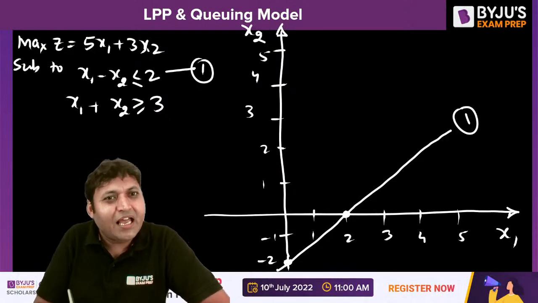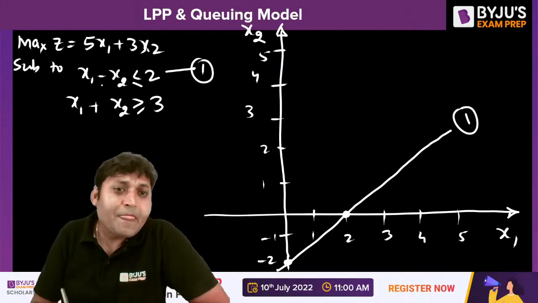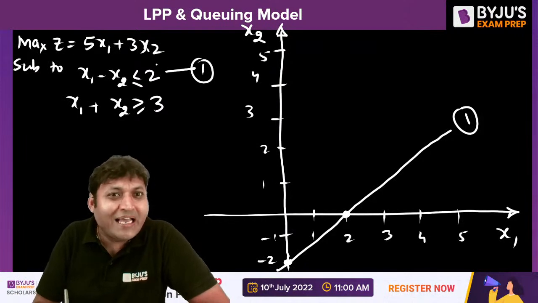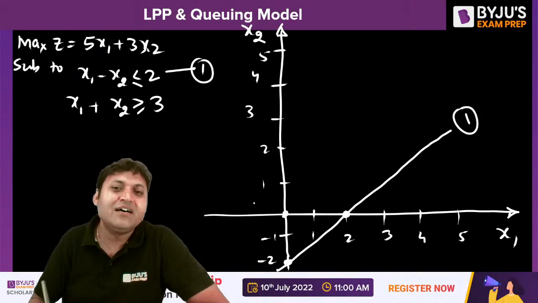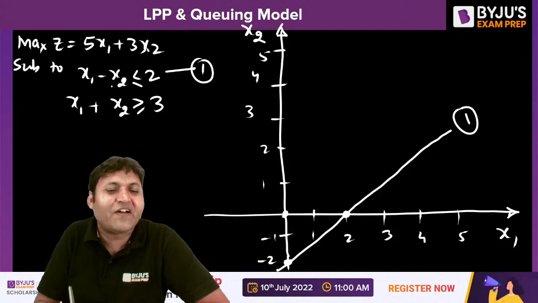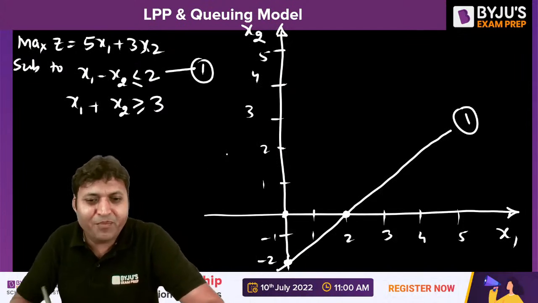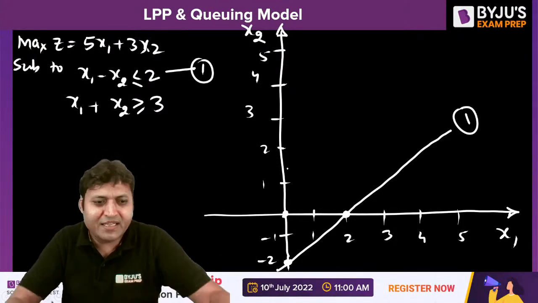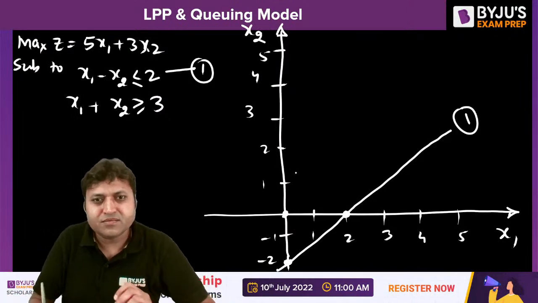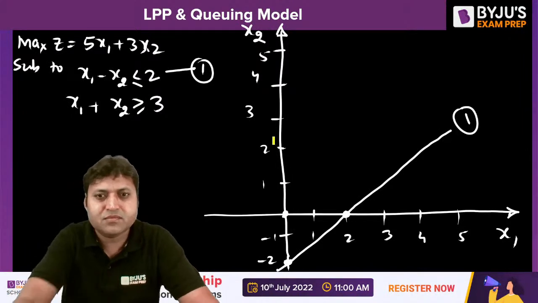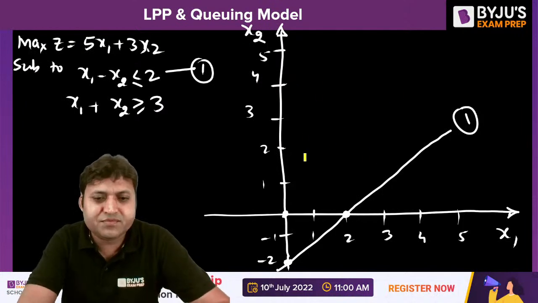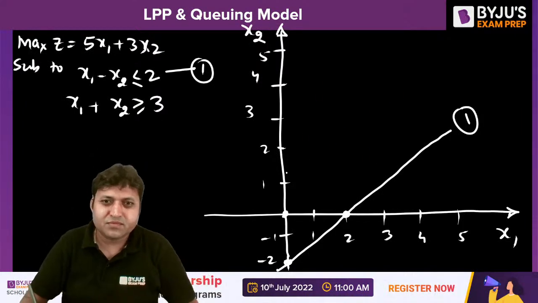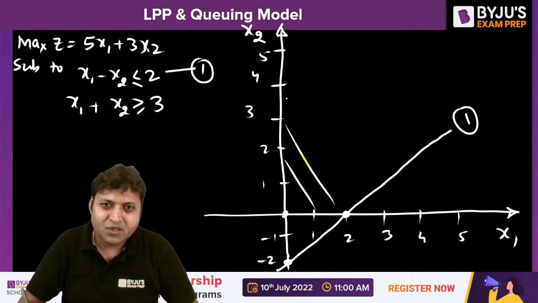Because 0, 0 satisfies this inequality, it means 0, 0 lies in the region which satisfies this inequality. This will be the region.